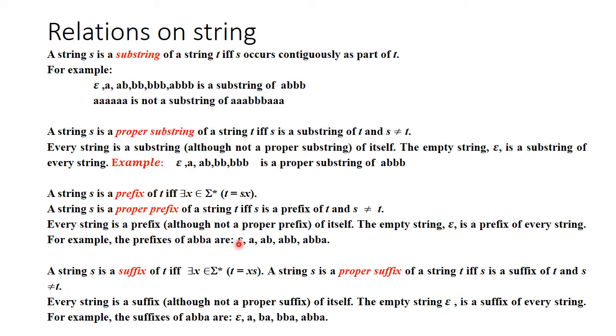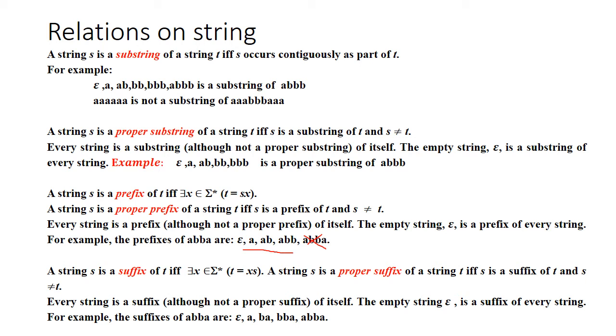Then the first letter a, then ab, then abb, then abba. So these are the prefixes, and in the case of proper prefix, you have to exclude abba. The rest can be proper prefixes.